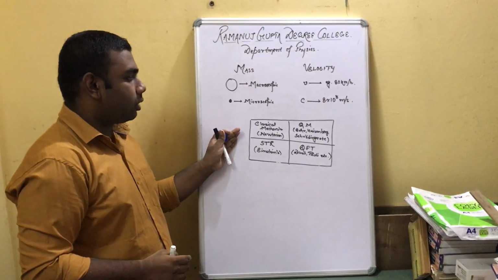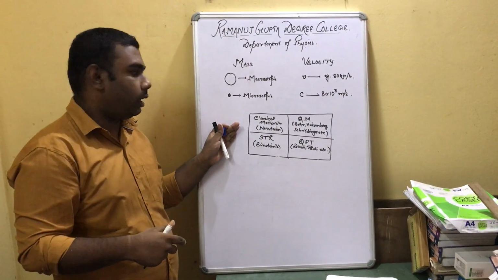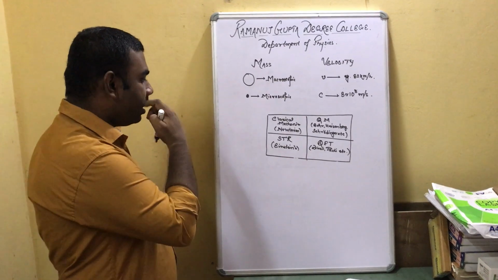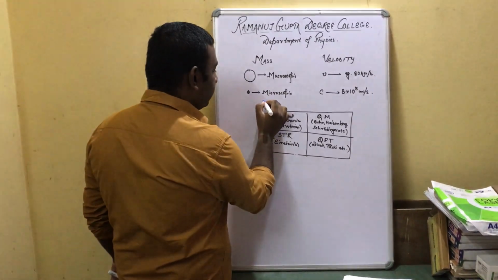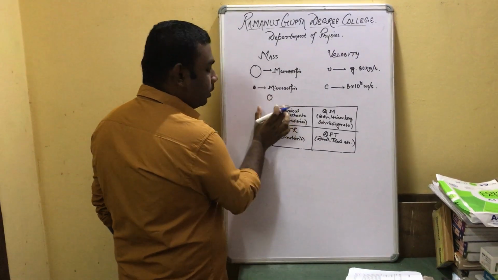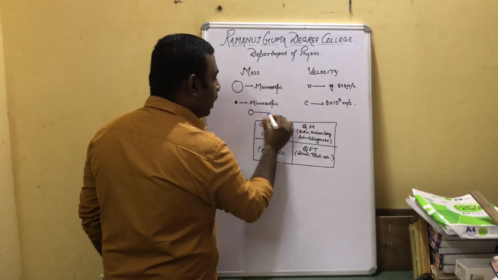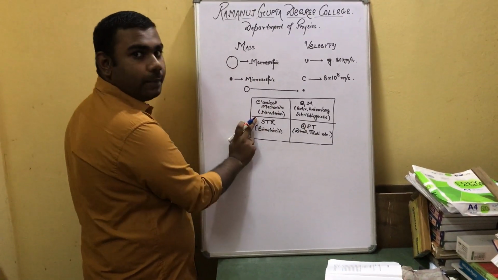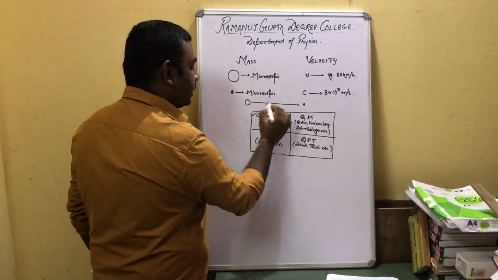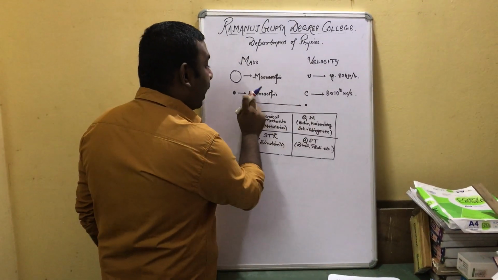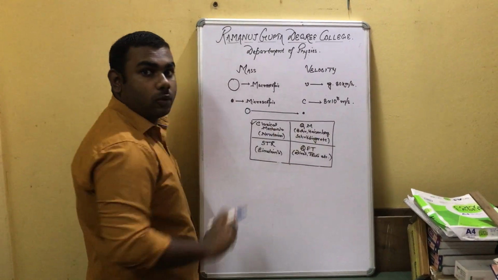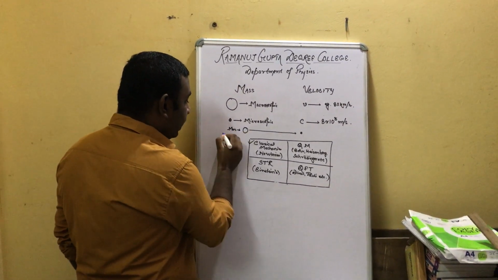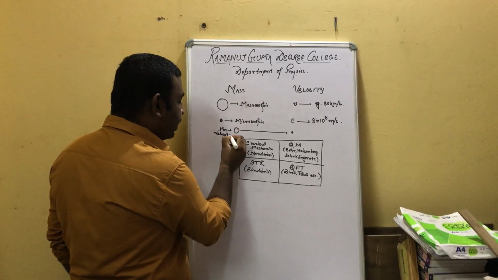Now, which section of your motion we will study in Newtonian mechanics, quantum mechanics, special theory of relativity, and quantum field theory. Now, if the mass changes from macroscopic to microscopic ones, it changes. If we study about the macroscopic particle, then it comes to the classical mechanics. If we study about the microscopic particle, then it comes under the quantum mechanics. Now, this is in case of mass. Now, in case of velocity,